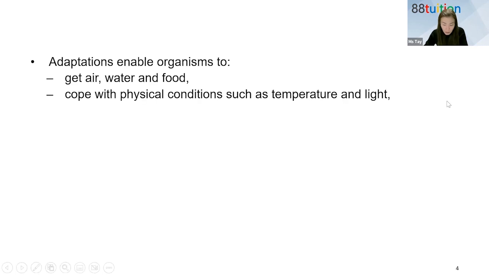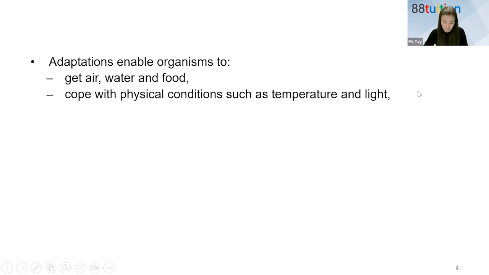You also need to consider things like temperature and light. Light, especially for plants. If there's no light, plants cannot photosynthesize, and what happens? They will die. Remember the food chain? Remember the food web? We always start with plants. So if plants die, what do you think will happen to other organisms? There will be a mass extinction. Every organism will eventually die. End of the earth. I'm not saying end of the world, I say end of the earth.